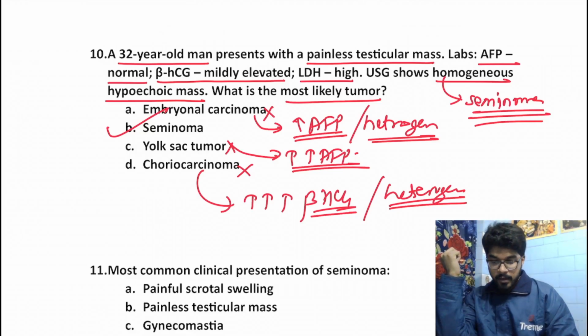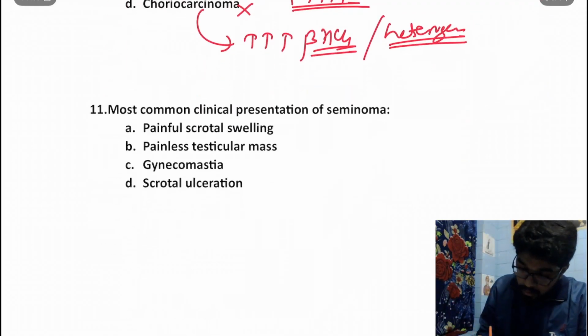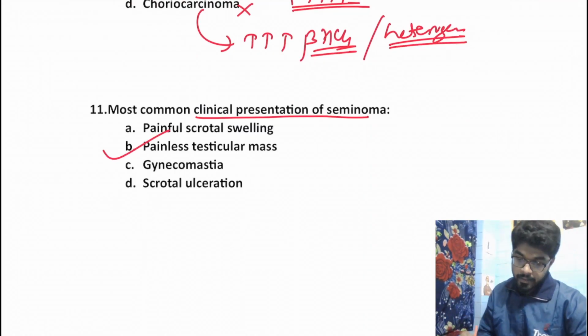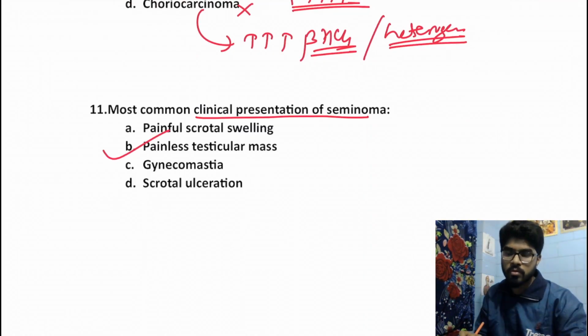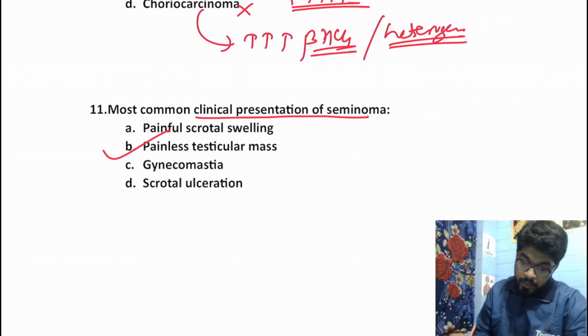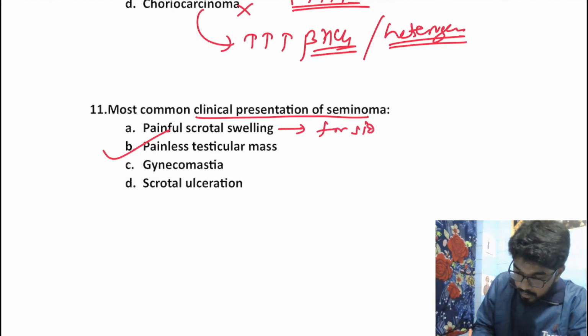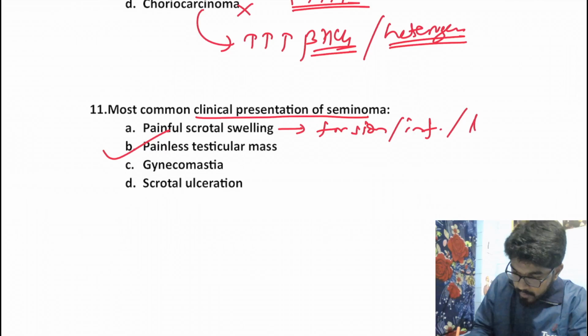Okay. Moving on to the next question. The most common clinical presentation of seminoma, it is without doubt a painless testicular mass, right? It's a painless testicular mass. Almost all the tumors present like that. Painful scrotal swelling would be seen in a torsion, or an infection, or even in trauma.